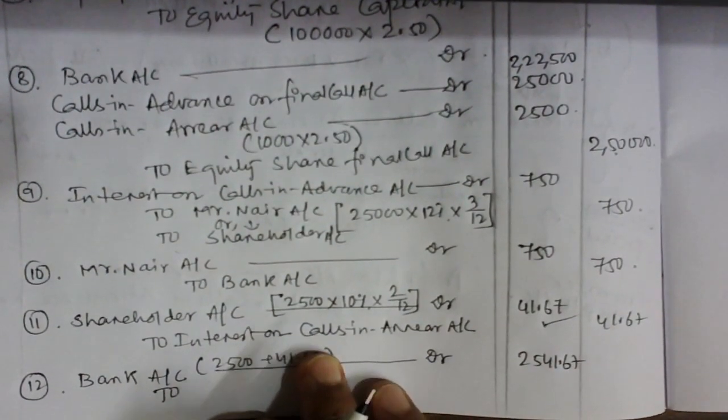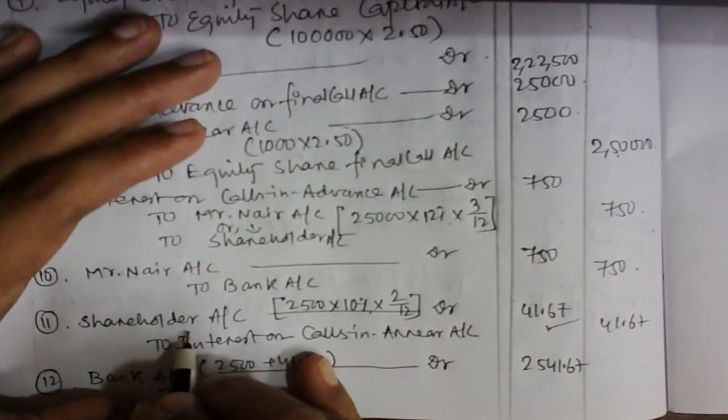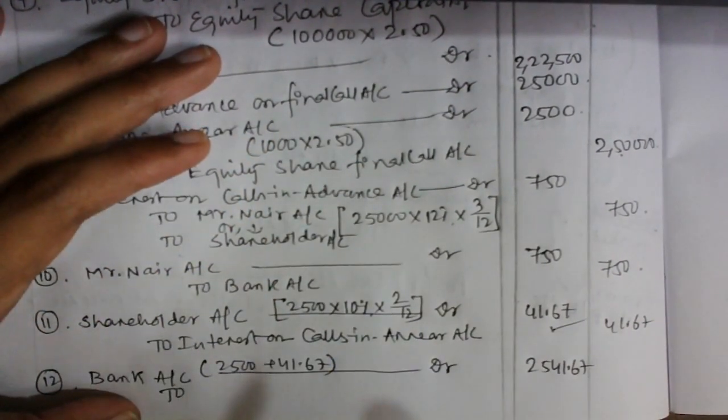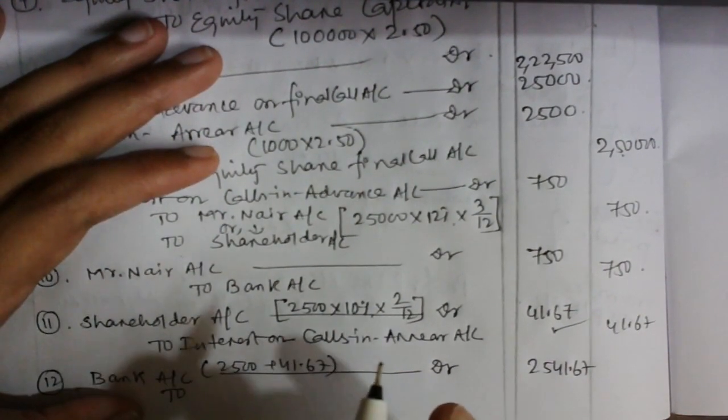Interest on calls in arrear is income to me. And also the shareholder I need to pay. So, how much do I need to pay to the shareholder? Sorry, how much am I going to receive from the shareholder? That is 41.67 plus 2500.